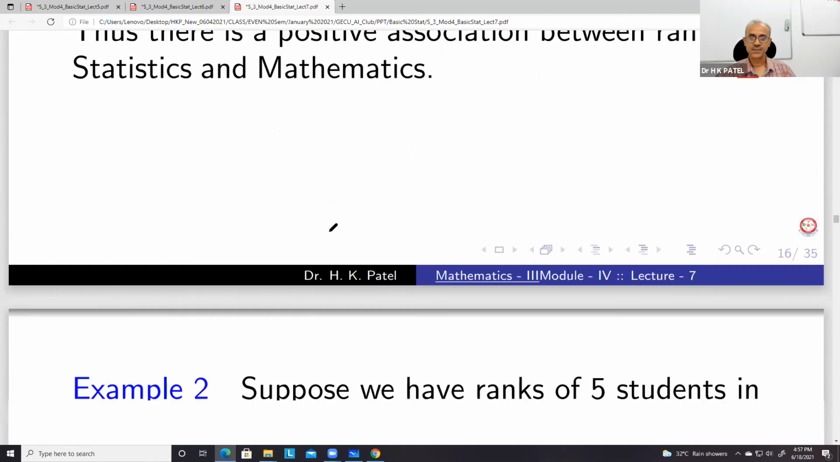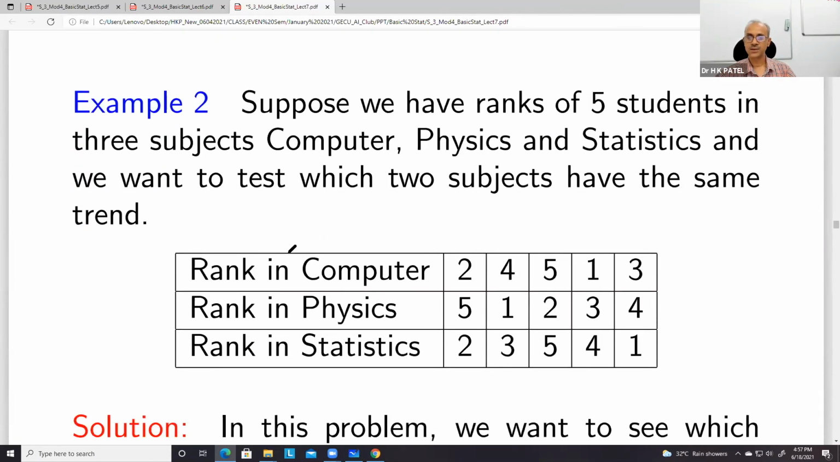Okay, so now see this problem. Suppose we have ranks of 5 students in 3 subjects: computer, physics, and statistics. And we want to test which 2 subjects have the same trend. Okay. Now, same trend means